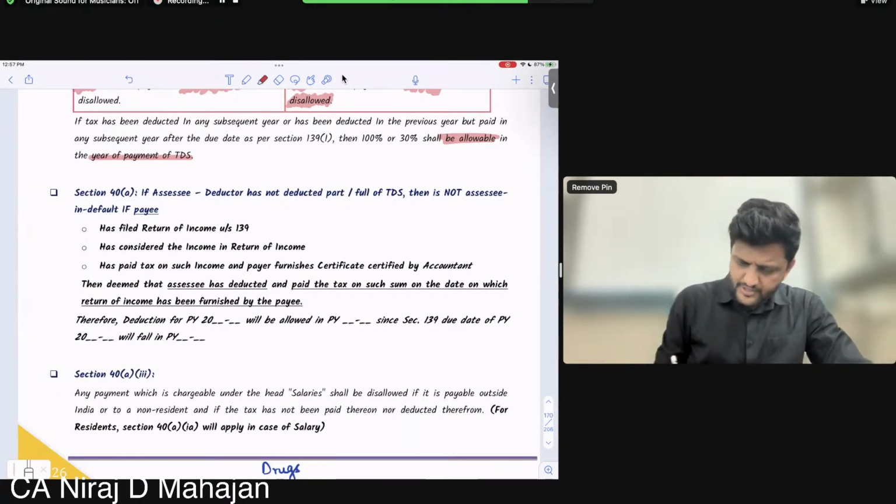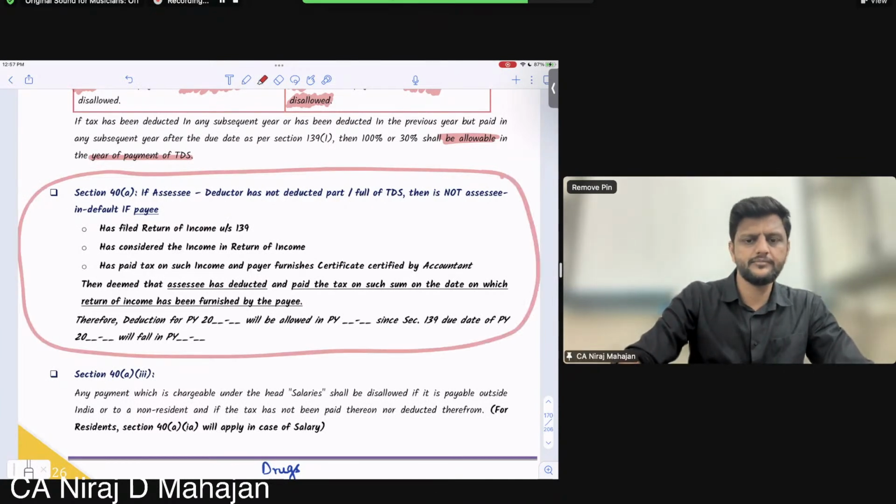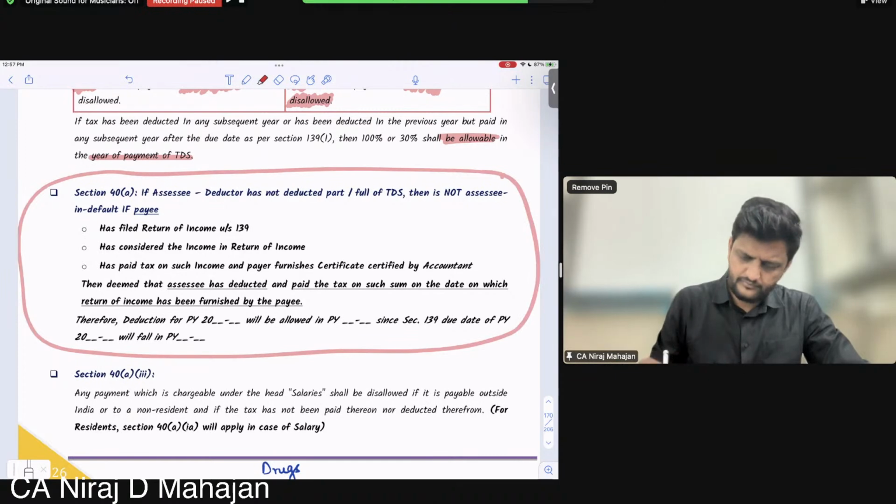I'll give you 2 minutes. Read this part.